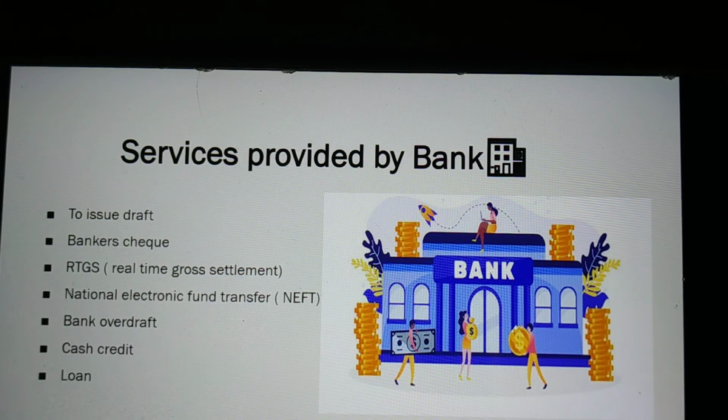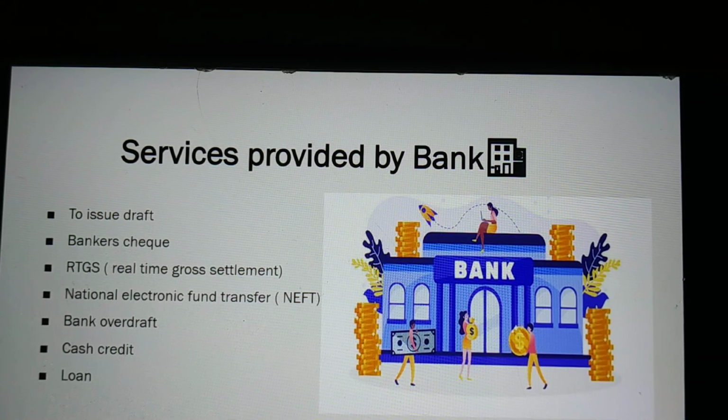The next is National Electronic Fund Transfer, or NEFT. NEFT is a method in which one bank having NEFT membership transfers money to another NEFT member bank in India. NEFT is also a type of payment like RTGS. For this also, an IFSC code is given. In this system, there is no limit on the minimum amount. A maximum of rupees 2 lakh can be transferred in batches in this system.